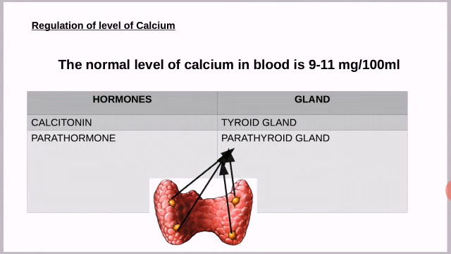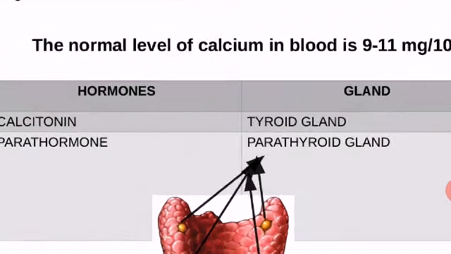Calcitonin is to maintain the level of calcium in blood. The normal level of calcium in blood is 9 to 11 mg per 100 ml. Calcium is a mineral required by our body, and this level is maintained by calcitonin.